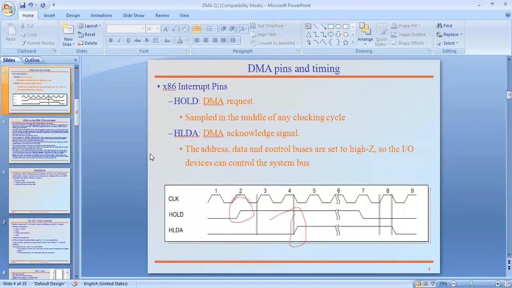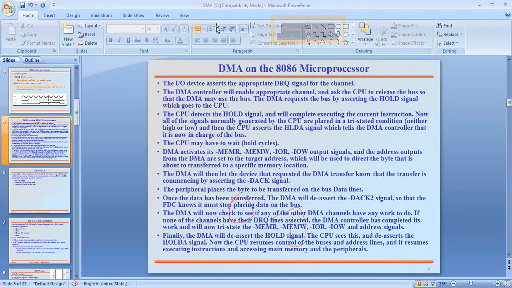See here, this is the complete operation of the DMA in the view of the 8086 microprocessor. It's very simple, whenever one external device is connected.